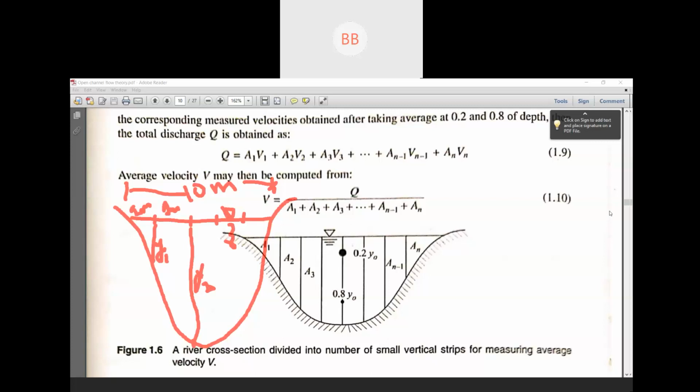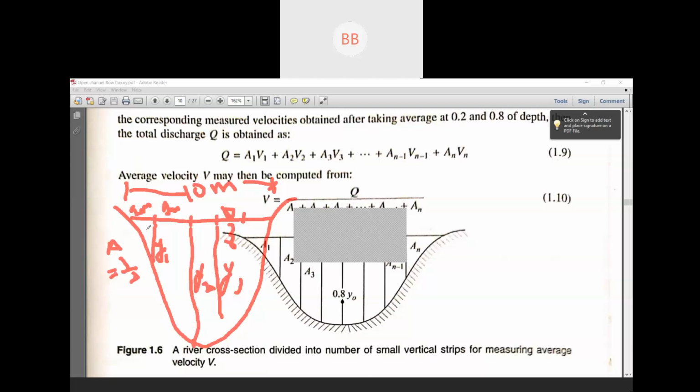So at the first section we measure the depth of flow after 1 meter, and then again after 1 meter we will take depth of flow, and so on. What we do for this triangle, we are going to use the equation to find out the area of a triangle: half into base into altitude. So this will be base and this will be your altitude, then you find out the area.